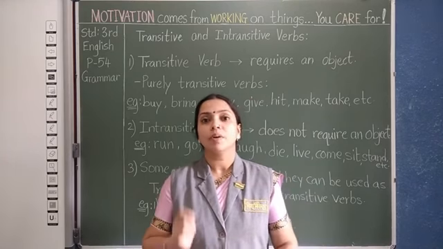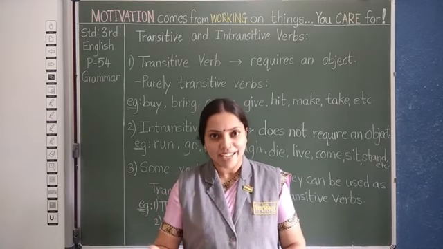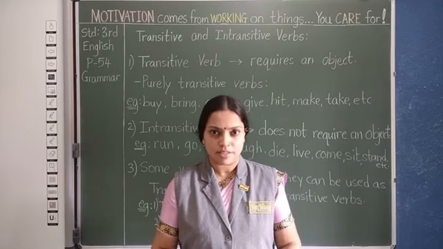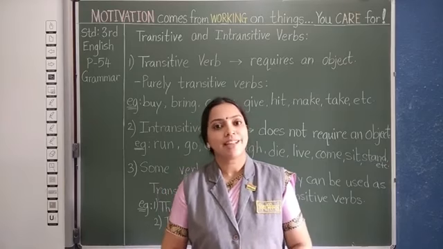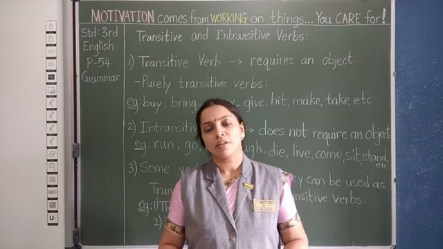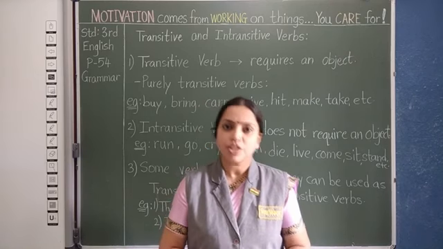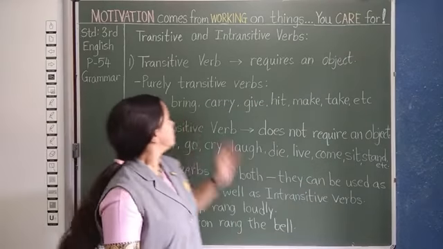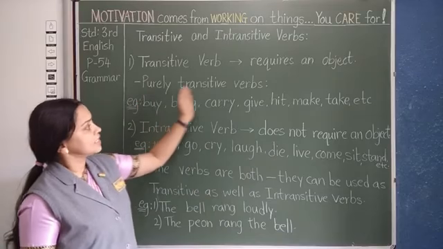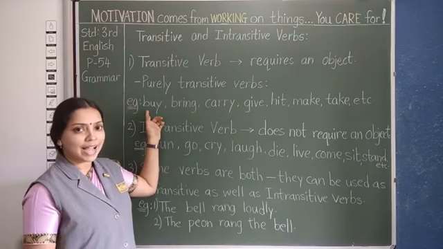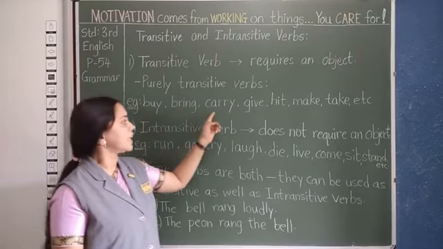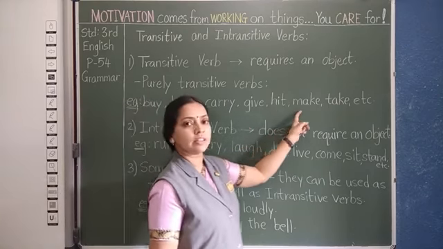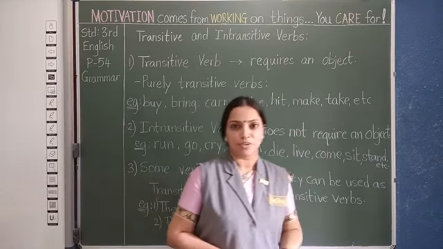So here the verb give, that is gave, requires a definite object, isn't it? Unless the object is there in a sentence, it will not make a complete sense. So such type of verbs are called transitive verbs. So purely transitive verbs are buy, bring, carry, give, hit, make, take, and there are many more.